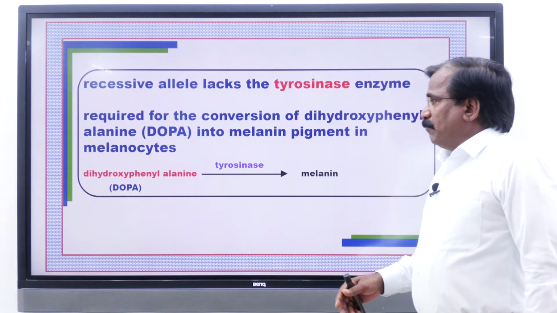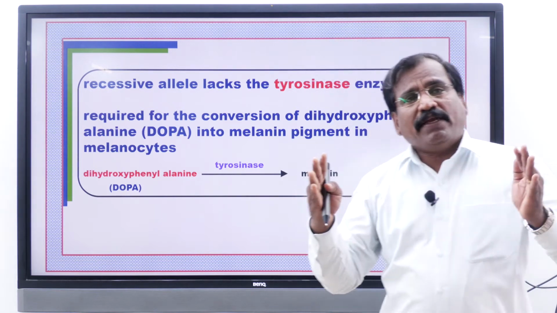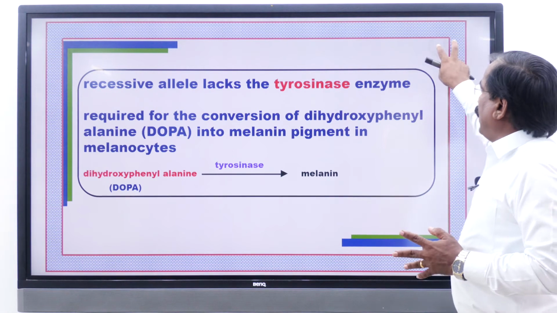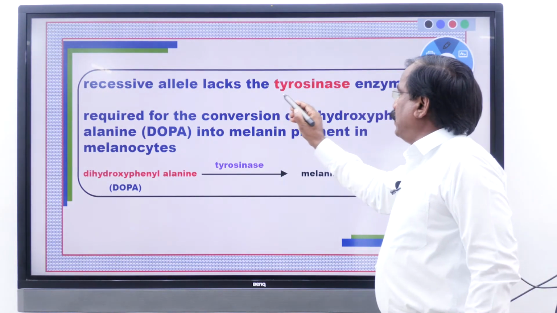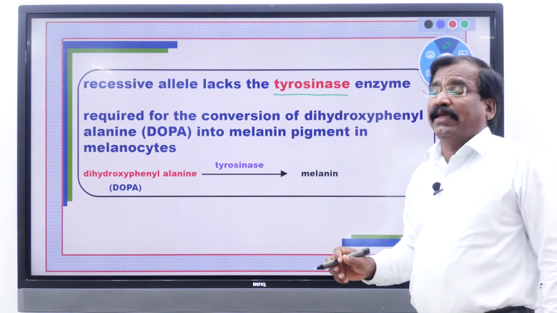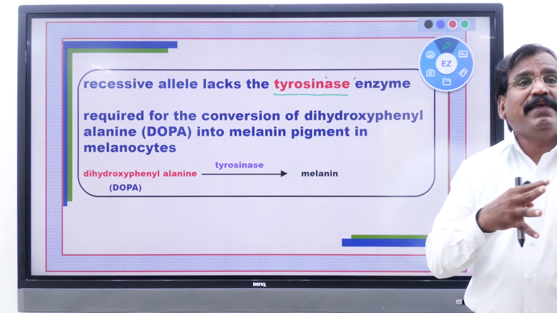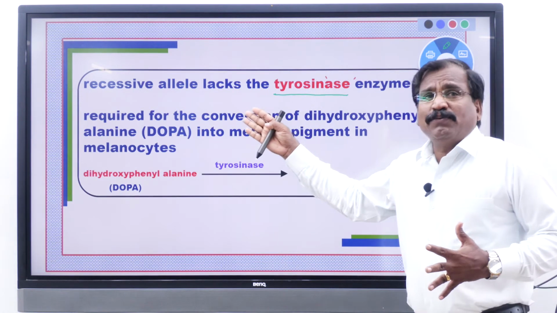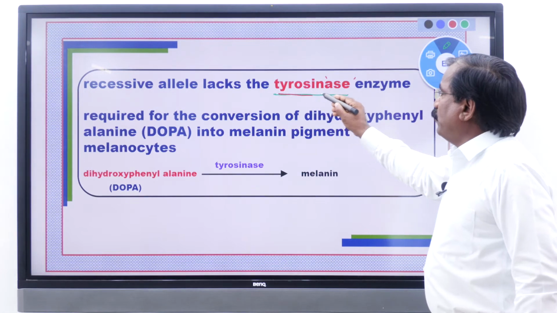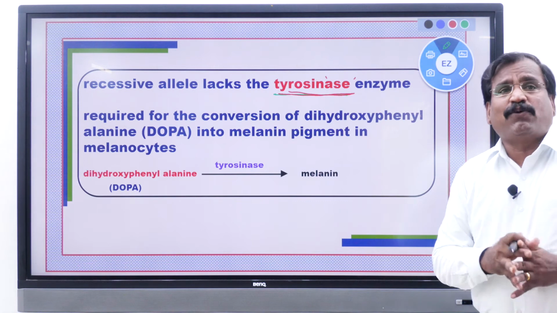See, very simple. The autosomal gene is mutated and becomes recessive, so it is unable to produce an enzyme called tyrosinase. You know that the suffix ase denotes the name of an enzyme. That recessive gene is unable to produce the enzyme tyrosinase. Do you know the role of tyrosinase?